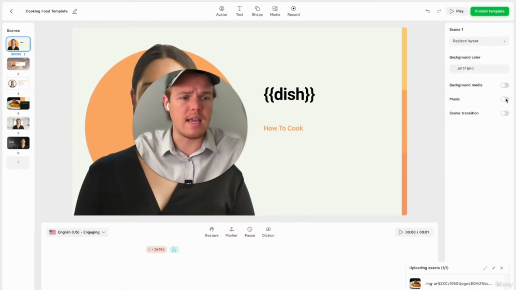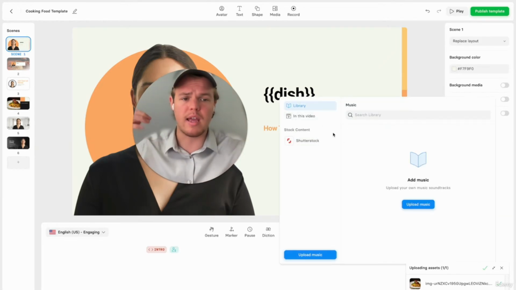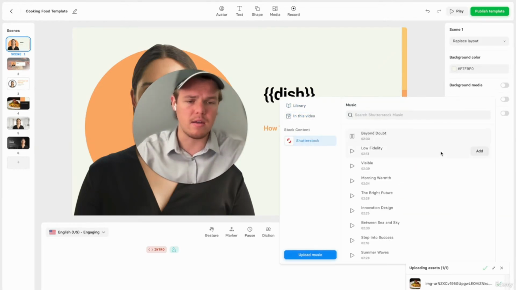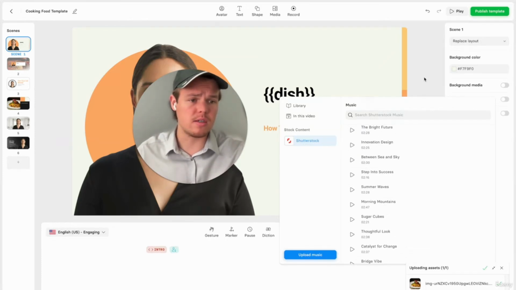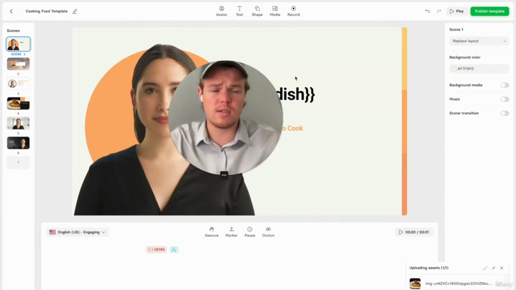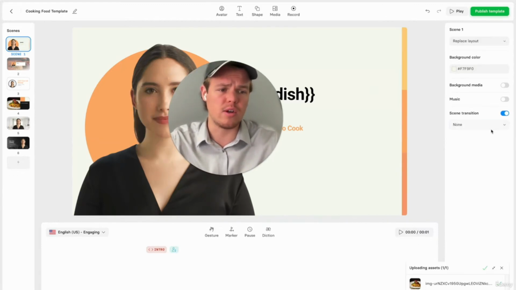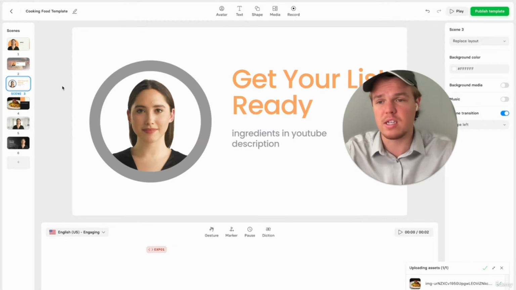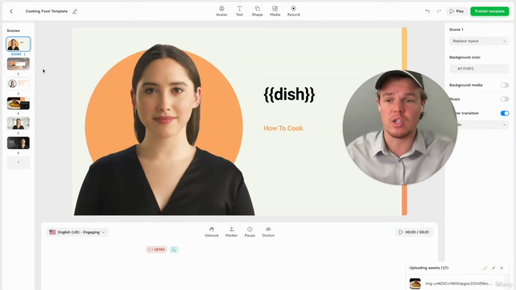One thing we can add is music. So this music will be played throughout the video. So maybe we want to add, let's see what we got. You can choose between all these different musics, but for now, we're not going to do that. You can also add scene transitions, which is pretty interesting. So I could add a scene transition here of a fade, and then basically it goes by each one with a different type of scene transition. That can always be an effective way to make sure the user is engaged while watching the video.